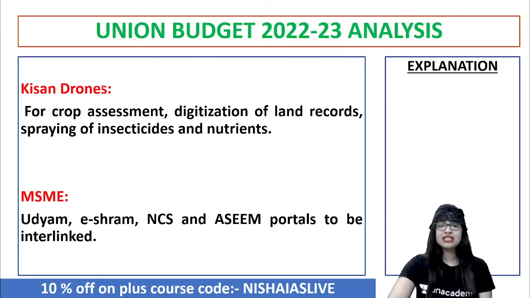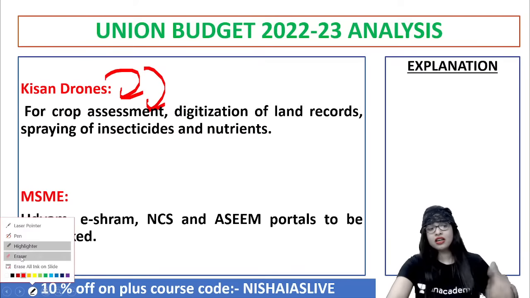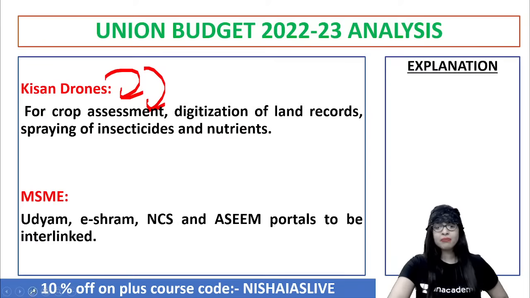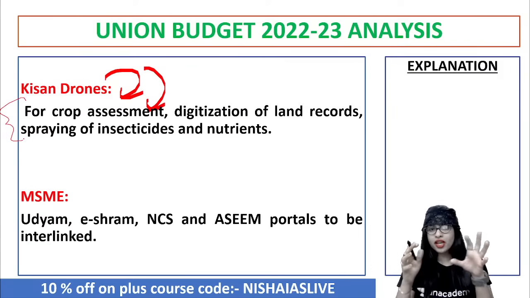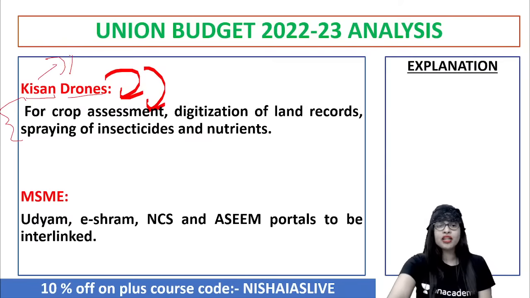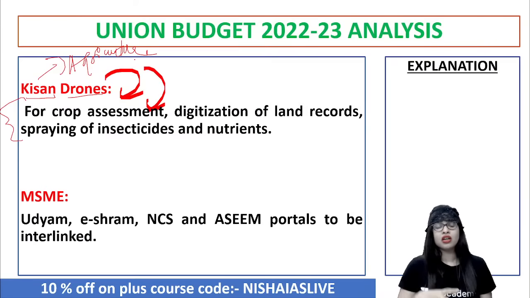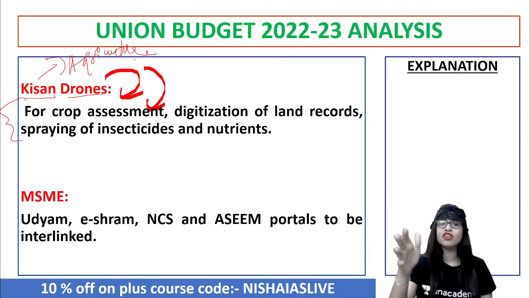Then the Kisan drones. We all know that drones these days are having a lot of importance, right? Because that is again in the context of the technological perspective of aerospace or aeronautical perspective. That is indeed very important as well, no doubt in that. So now they said Kisan drones. Here we are not talking just about the drones, but rather Kisan. So the word Kisan signifies what? Agriculture, right? So another important major announcement in the current budget is more importance given to Kisan drones.